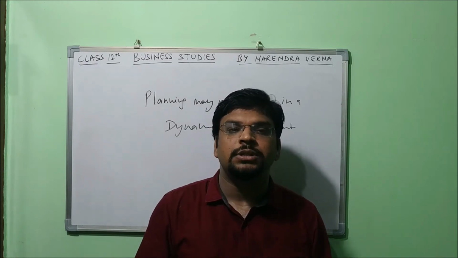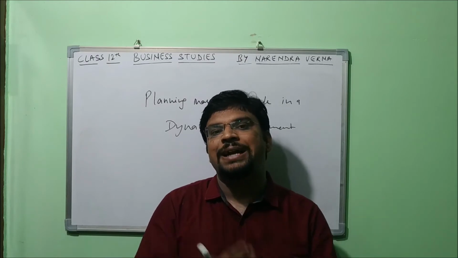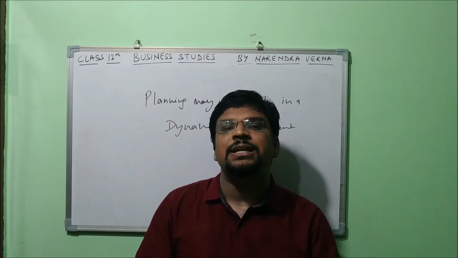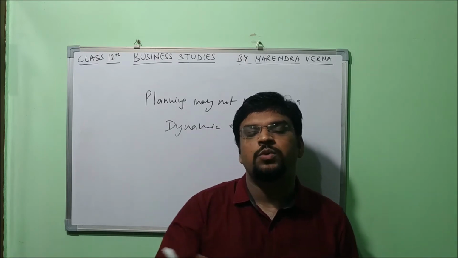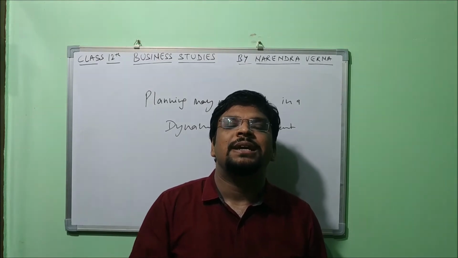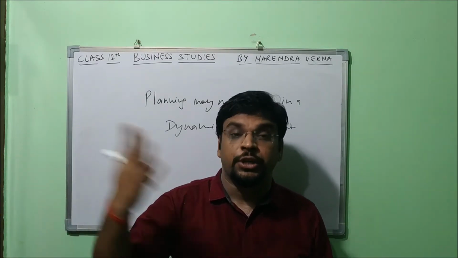So what happens? Sometimes, say for example, the organization has already planned something keeping the present status in mind. But in future, before the time period of this particular plan expires, the situation in the environment changes.